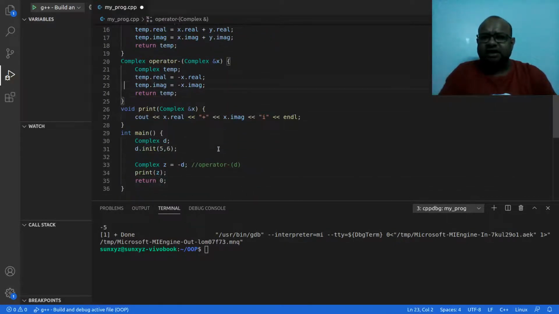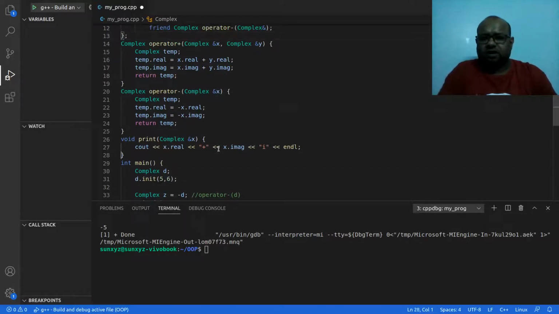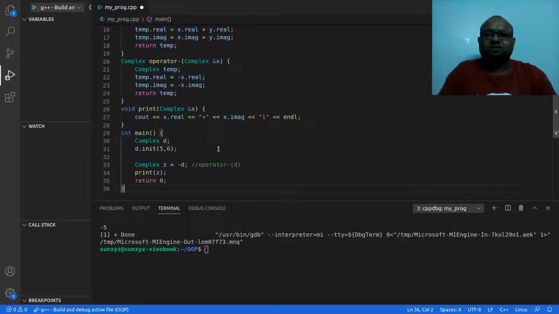Because I am accessing real and imaginary, these two data attributes of the complex class inside this method. So this real and imaginary which are private, I am trying to access inside this method, therefore I should make it a friend.